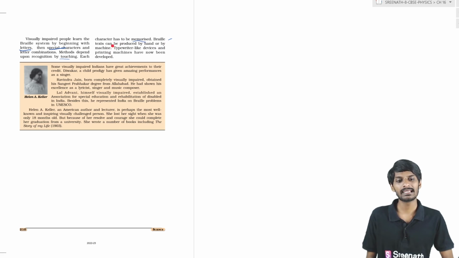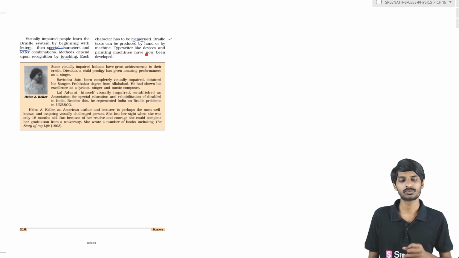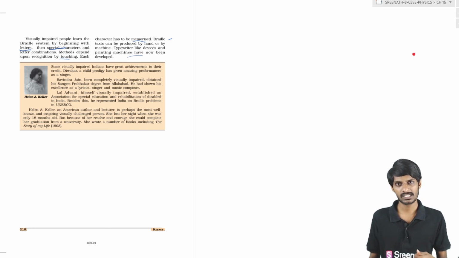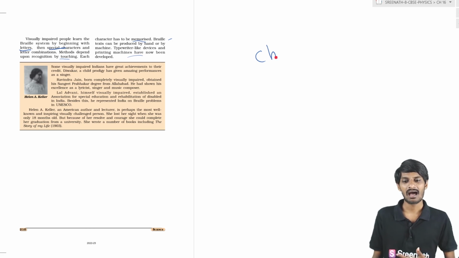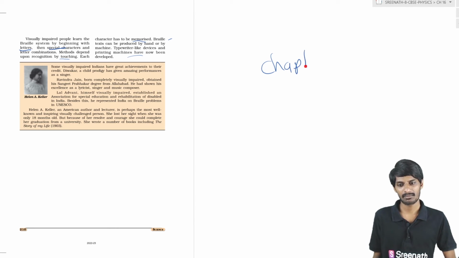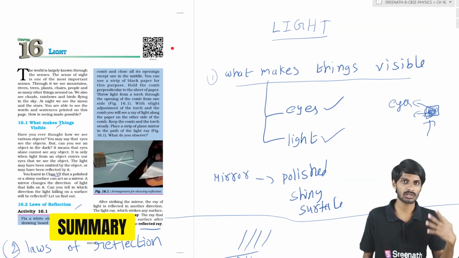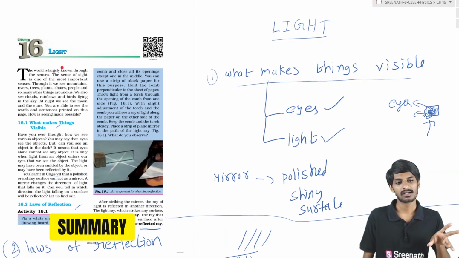Braille texts can be produced by hand or by machine also. Typewriter-like devices and printing machines have now been developed for the Braille system, students. So finally, our chapter is completed. Now we'll see the full revision, or the full summary, of the chapter Light.